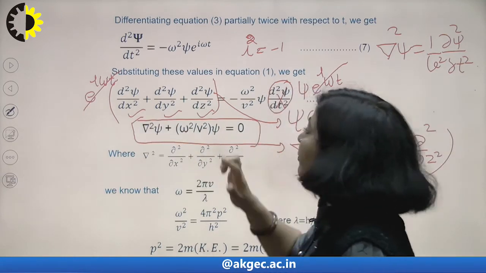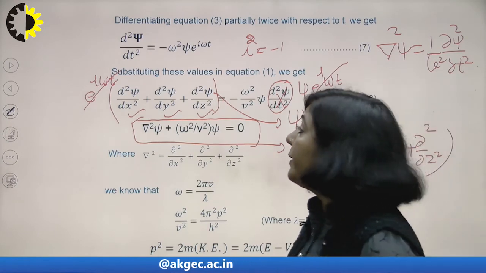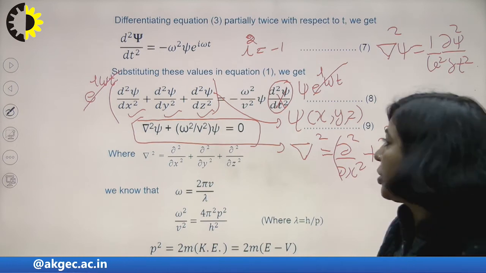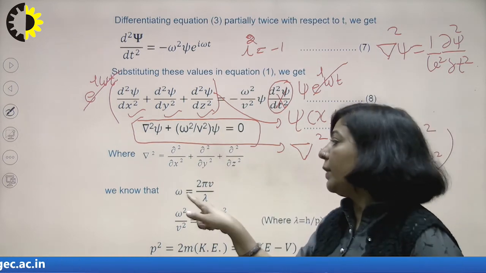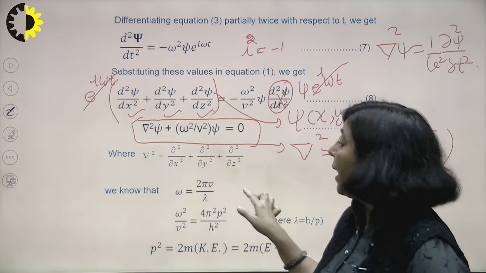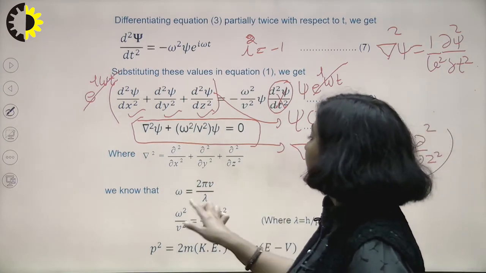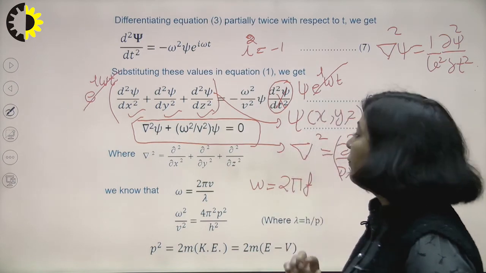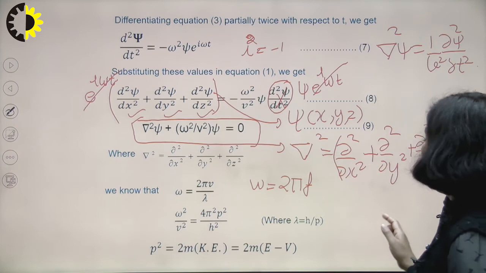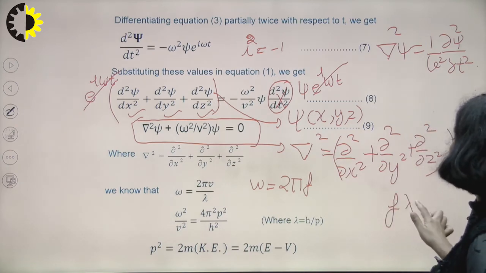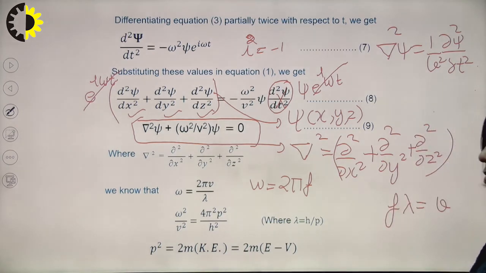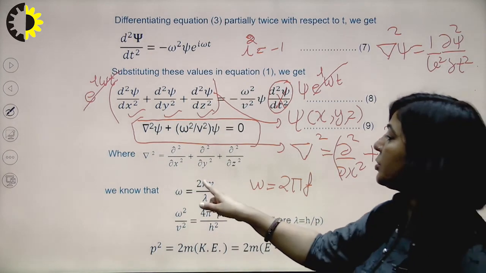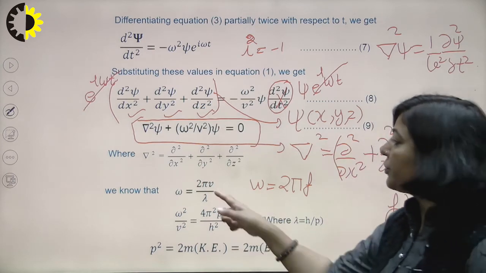We have to simplify this equation because we want to write it in terms of energy. So in order to convert it in terms of energy, we are taking this factor omega upon v. You know omega is the angular frequency, and angular frequency is 2 pi into f, where f is the linear frequency. The product of frequency and wavelength is equal to velocity, so the frequency will be equal to velocity upon wavelength. So this is 2 pi v upon lambda, the value of omega.